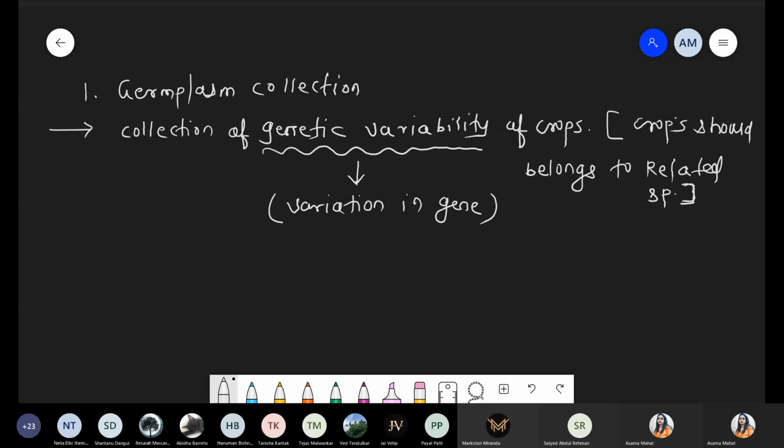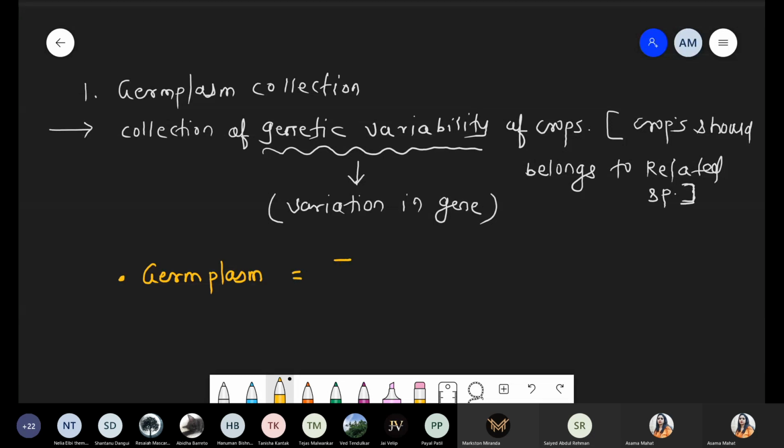So this is the very first and very important step, because we want to produce a recombinant variety, and in the recombinant we said a superior variety. Superior variety means whatever parents you are selecting, those parents should have good quality, right? And what is the meaning of germplasm collection? Germplasm collection means the total collection of genes present in a crop, and that crop should belong to related species.